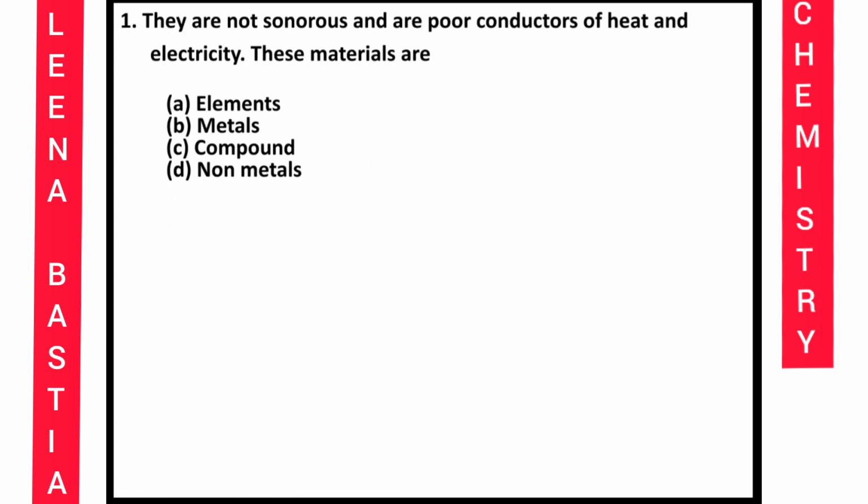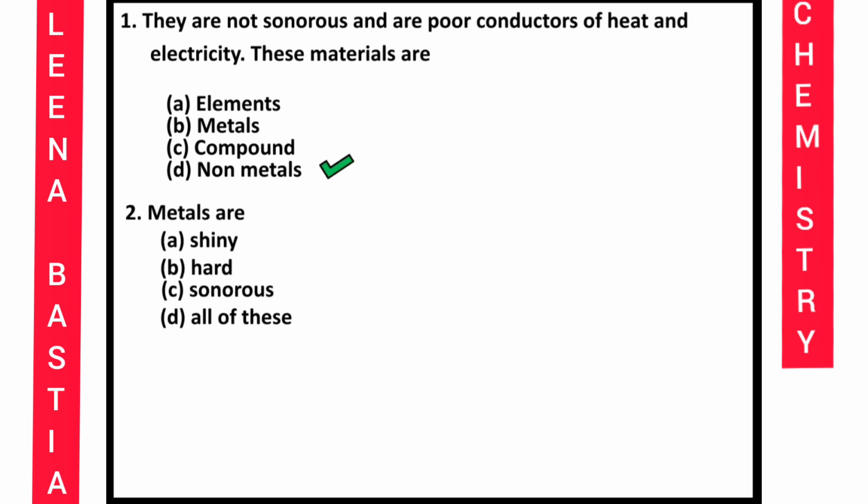The first question is, they are not sonorous and are poor conductor of heat and electricity. These materials are, options are elements, metals, compound, non-metals. These two characteristics given, not sonorous and poor conductor, which of these materials are they for? What will be the answer? I know that you must have guessed it. So yes, it is non-metal.